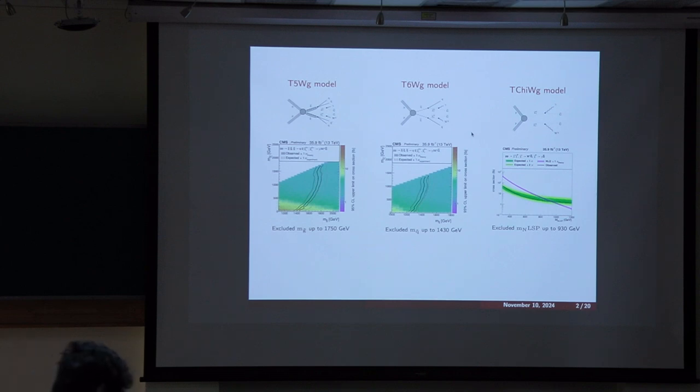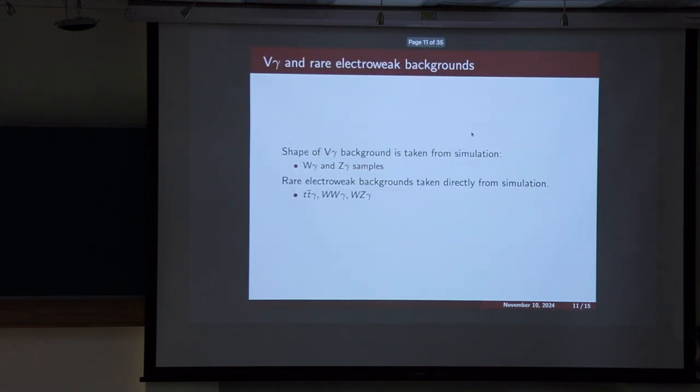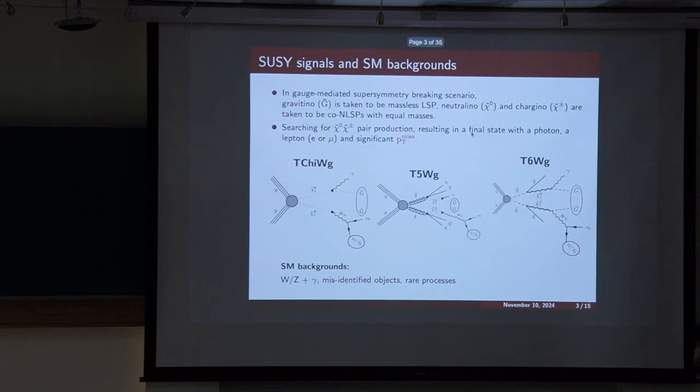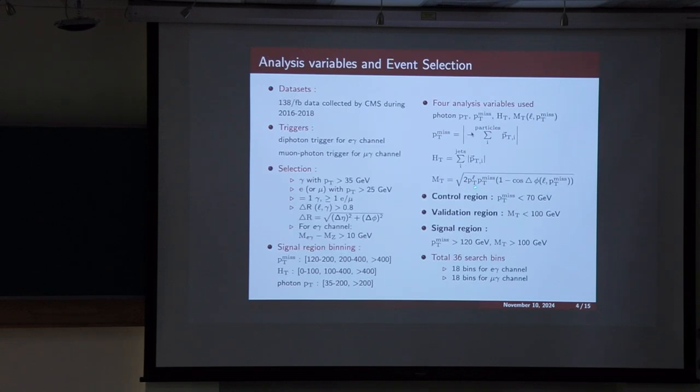Sorry, I didn't understand what was the MT there. MT in the constraint slide. Which slide? I think the second one. Yes, this is the transverse mass.